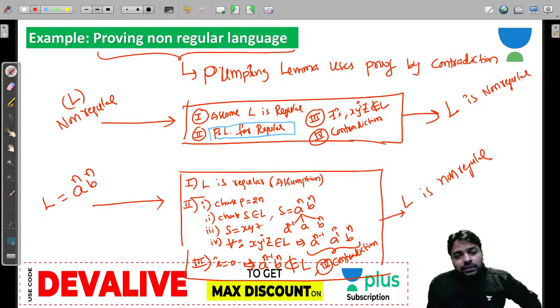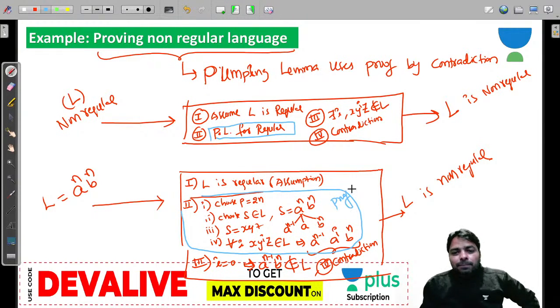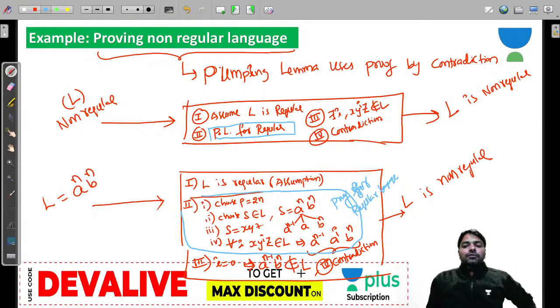The second point is actually the proof of regular. Whatever we did in the second point is the proof for regular language. We are using it for non-regular with the help of contradiction. This whole box is proof by contradiction. Clear this point? So this is how we can prove.